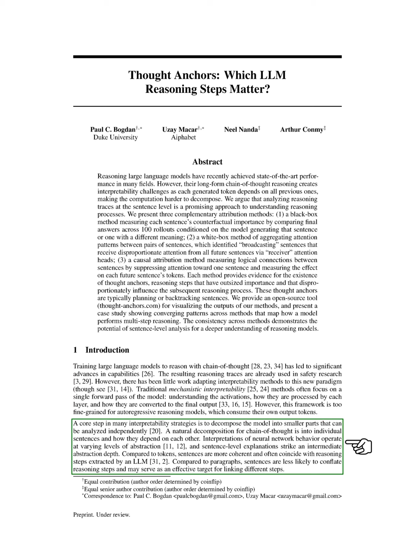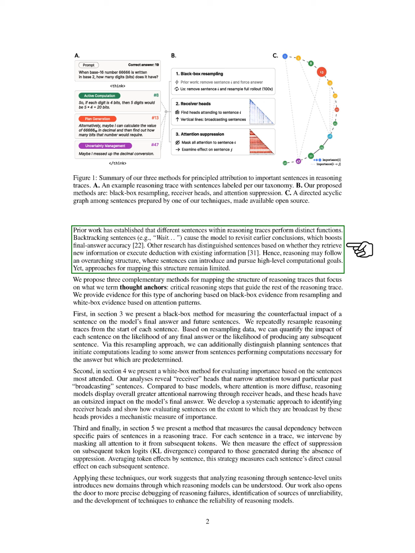For chain-of-thought reasoning, this breakdown can be done by examining individual sentences and their interdependencies. Sentence-level interpretations provide a balanced level of abstraction, as sentences are more coherent than tokens and less likely to mix reasoning steps than paragraphs. Previous research has shown that different sentences in reasoning traces serve unique functions, such as backtracking sentences that prompt the model to revisit earlier conclusions, enhancing accuracy.